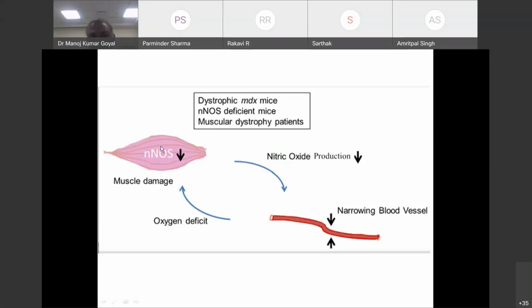In addition, there will be decreased nitric oxide production, because nitric oxide synthase is attached to dystrophin. There will be narrowing of blood vessels and less supply of oxygen to muscle during contraction, resulting in muscle damage and eventually muscle cell death.